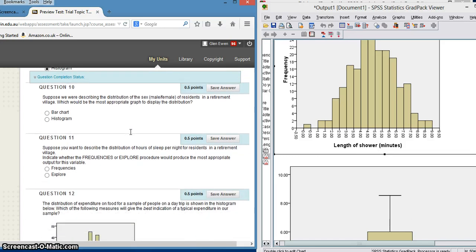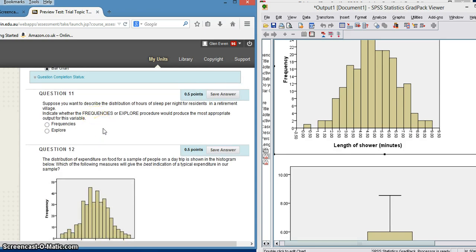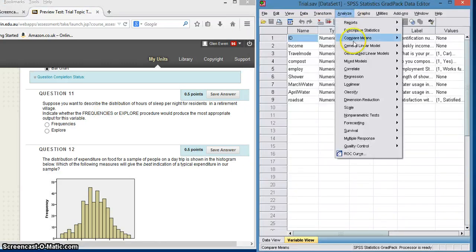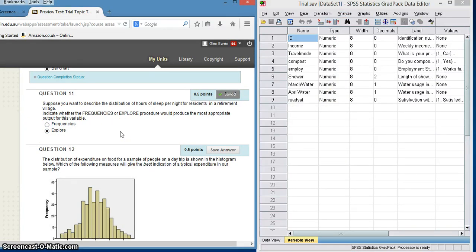Suppose we're describing the distribution of sex, male, female. So that's a category, so straight away we could say a bar chart's going to be better for that. And suppose you want to describe the distribution of hours of sleep. Hours of sleep is going to be a number, a metric variable. So on SPSS, when we're looking at metric variables, we go to Descriptives and down to Explore, okay? So we'll tick that one.